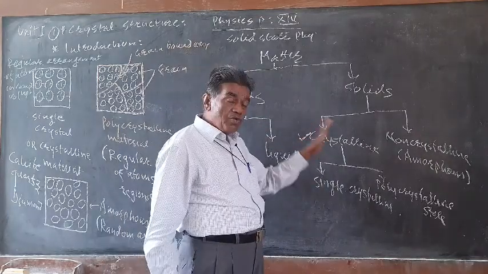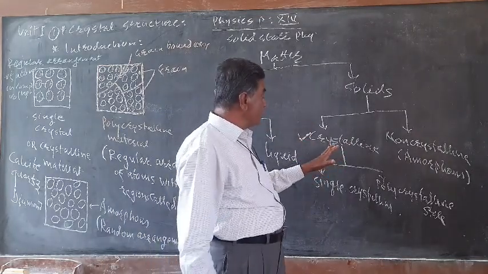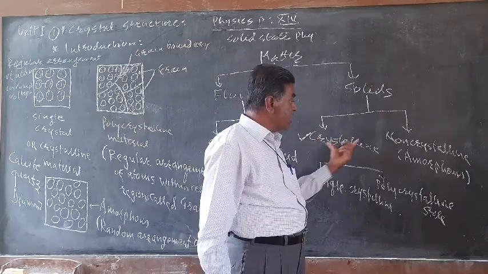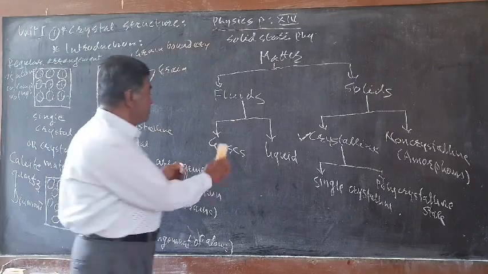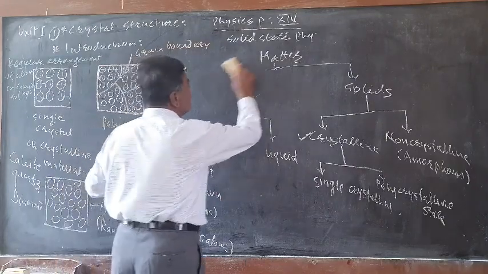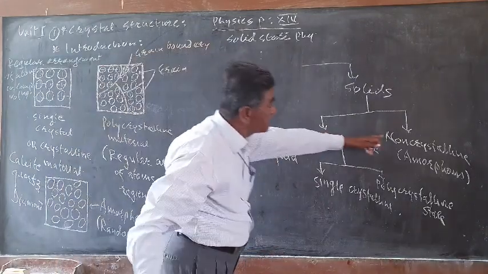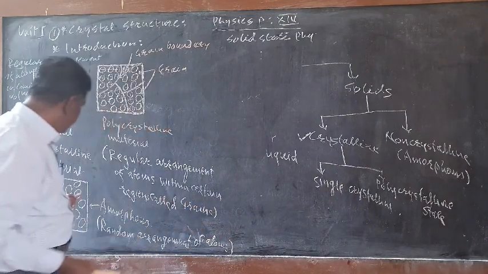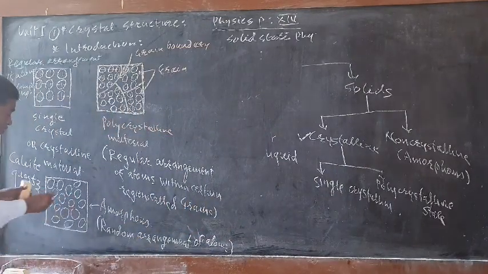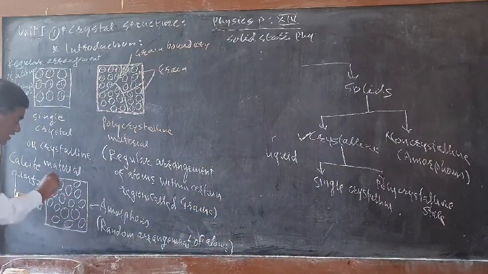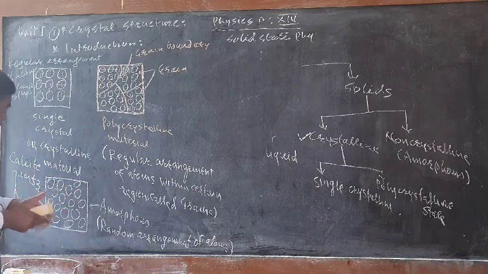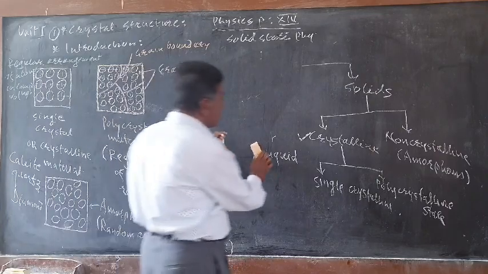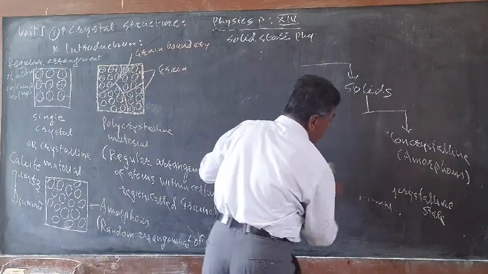Now we have to study the main difference between crystalline and non-crystalline solids. What is the difference? In amorphous, non-crystalline solids, the arrangement is random. You do not get any particular ordering here. The arrangement is irregular, it is random.